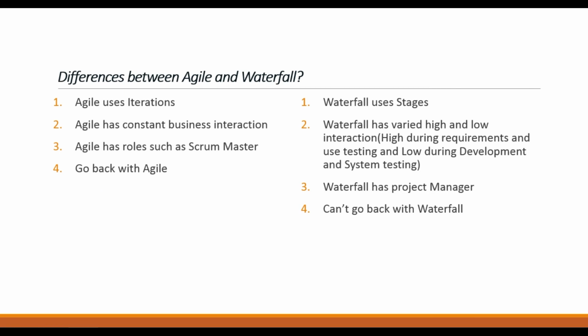Going back with Agile, every iteration starts again with a shorter life cycle, right? So in 1 week or 2 weeks we go from analysis to deployment. Whereas in waterfall we can't go back like that. It requires some months of duration: requirements, design, development, deployment, test, verification, maintenance, and then it comes back again. It takes some time, so we cannot suddenly go back with shorter life cycles. This is the major difference between Agile and waterfall.